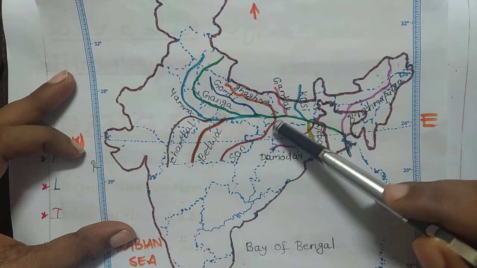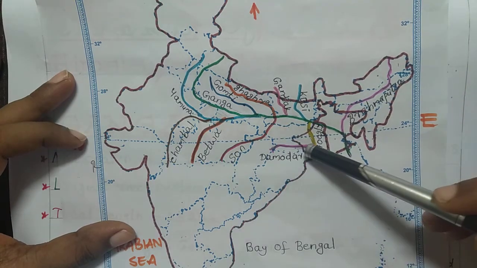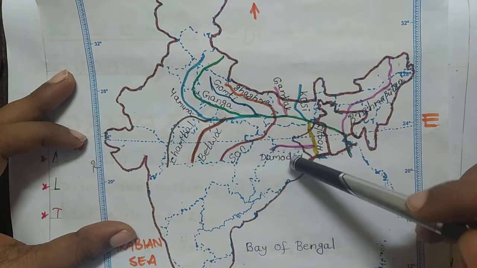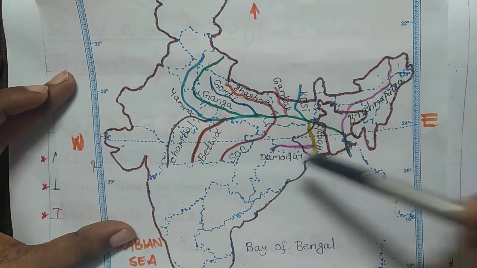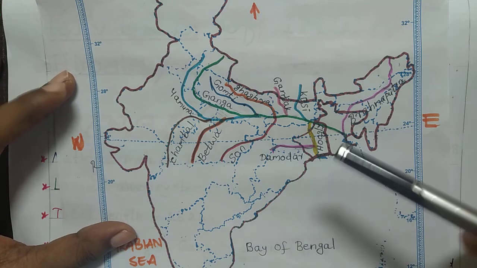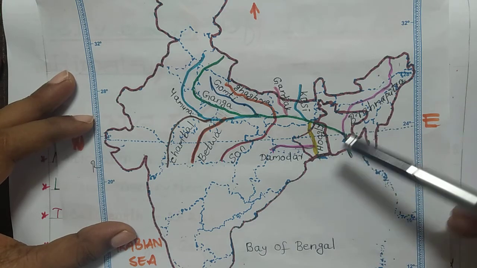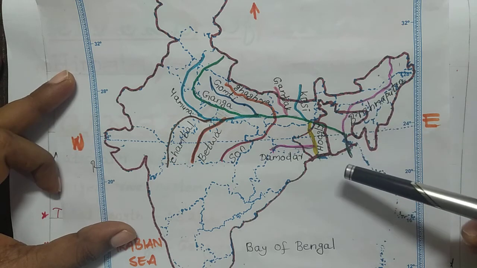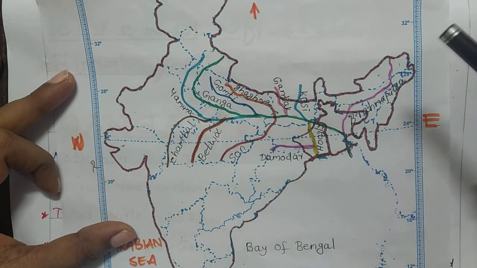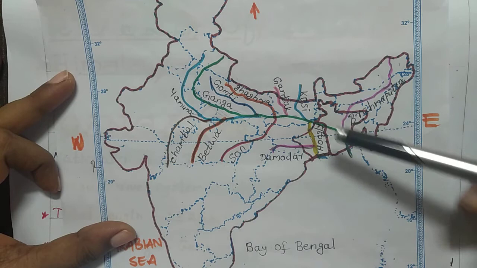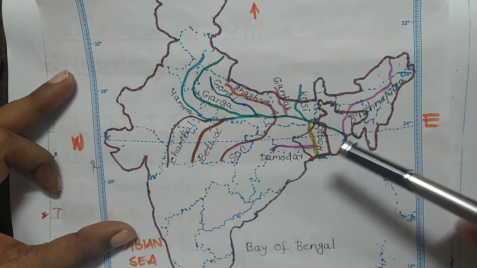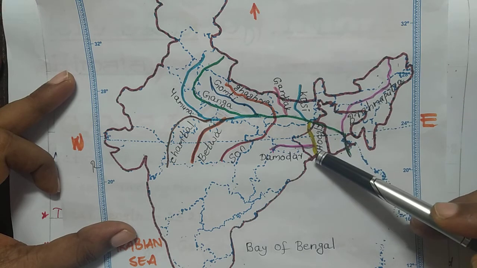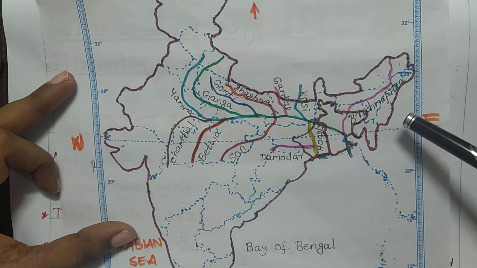Here you can see River Son, River Damodar. So all these rivers, Yamuna, Son, Damodar, are right bank tributaries. One more tributary also there, River Punpun, that I have not mentioned here. That's a very small tributary. It's approximately only 200 kilometers in length. And here you can see River Hooghly. River Hooghly is the main distributary of River Ganga.